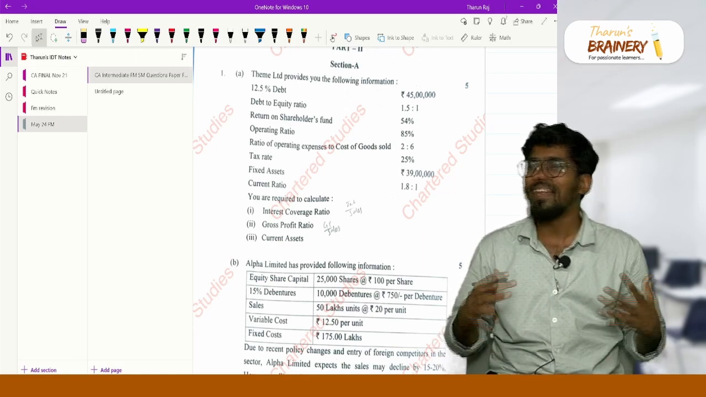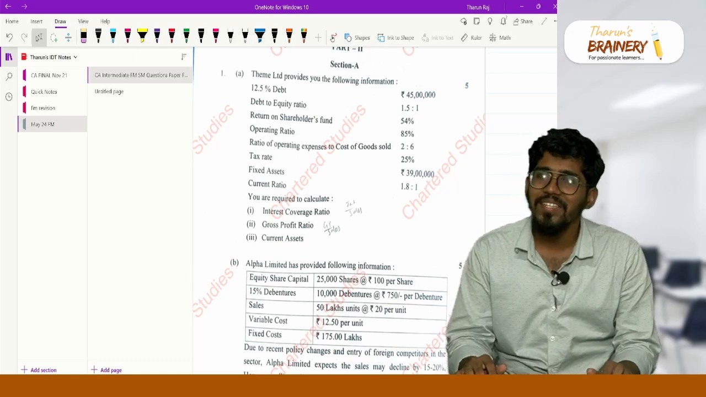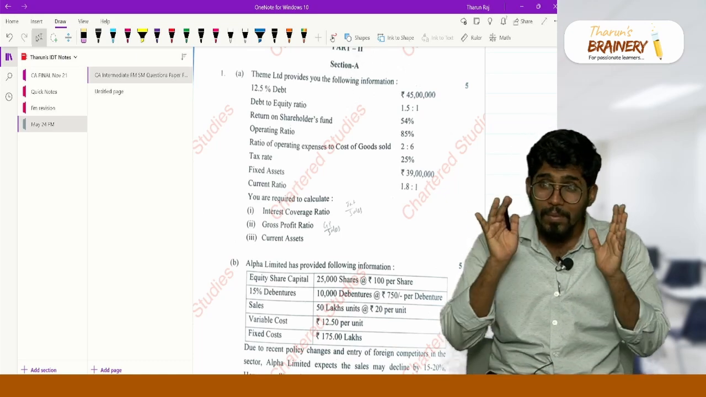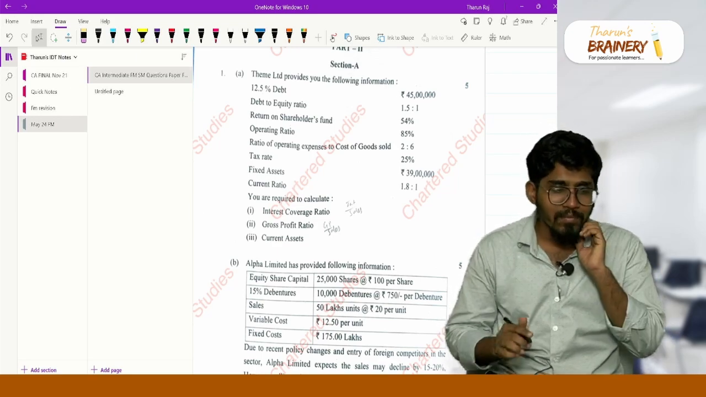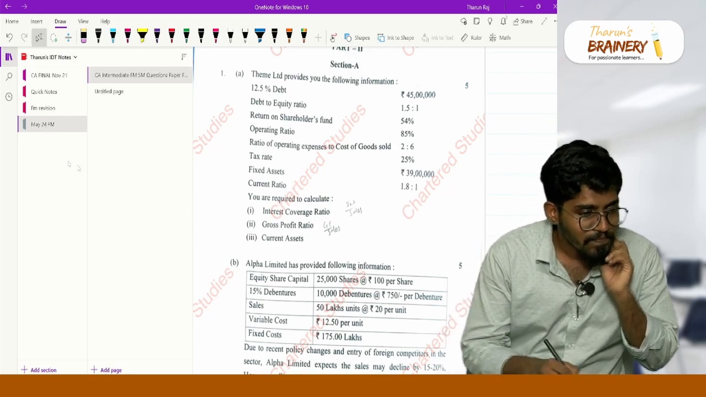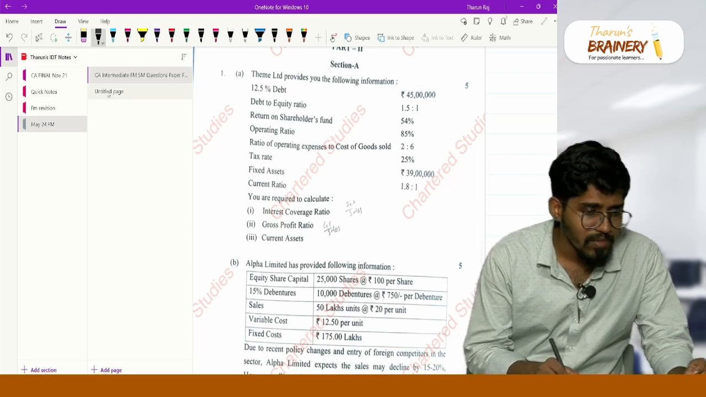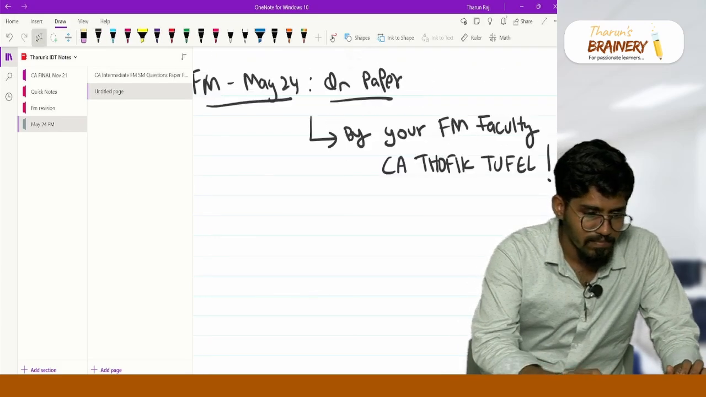So you have to be ready for the toughest question paper. Even if the examiner is a sadist and asks you a lot of tough questions, you have to be prepared for the toughest question paper. So with this positive momentum, let us start. First question is a question from ratio analysis.